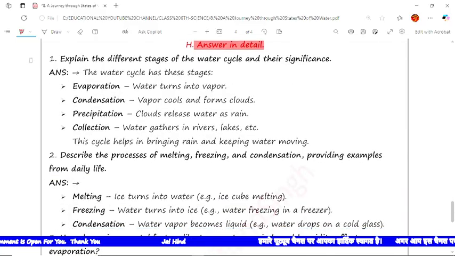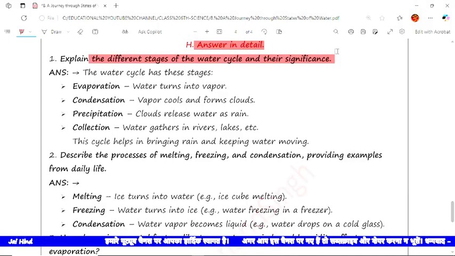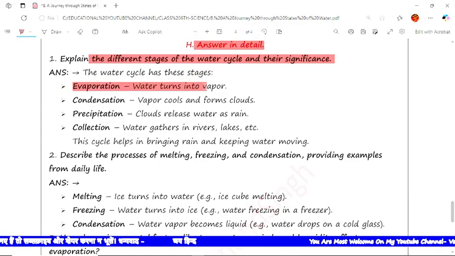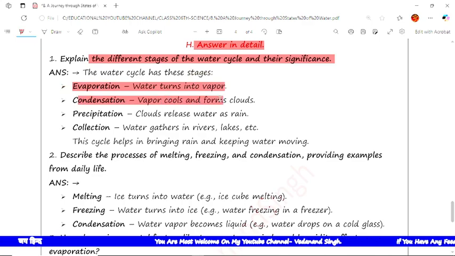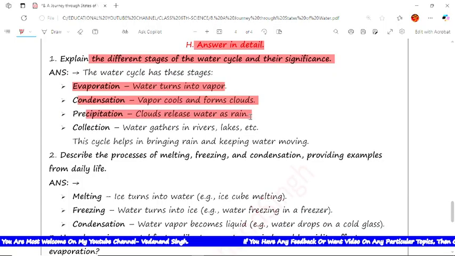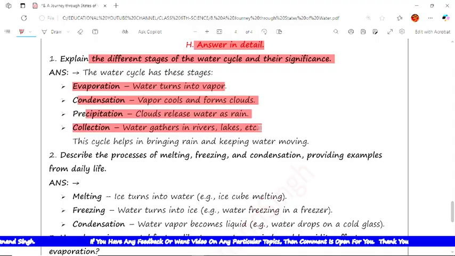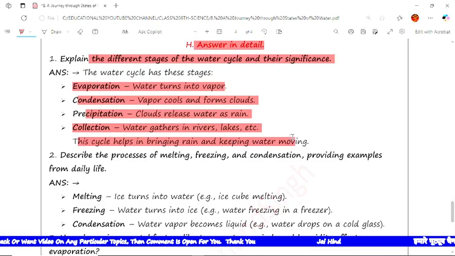The first question is explain the different stages of the water cycle and their significance. The first step is evaporation. It turns water into vapors, and the next is condensation. Water vapors cool and form clouds. Next is precipitation. Clouds release water as rain. Next is collection. Water gathers in rivers, lakes, etc. This cycle helps in bringing rain and keeps water moving.